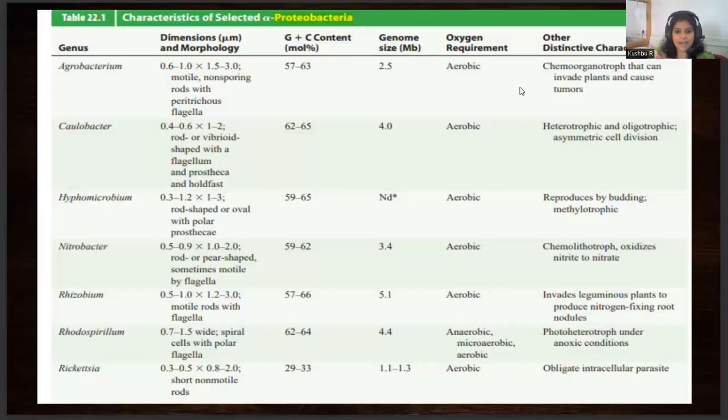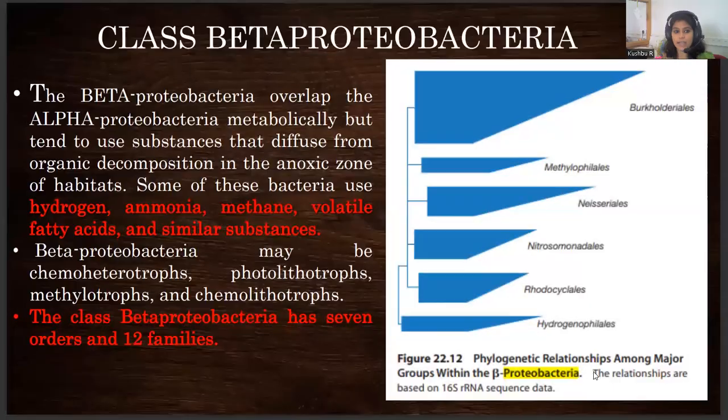So this is a consolidated table of alpha proteobacteria, which has numerous organisms under it: its morphology, G+C content, genome structure, oxygen requirement, and its distinctive characteristics. Then comes the beta proteobacteria. These are the organisms that have additional capability to oxidize hydrogen, ammonia, methane, volatile fatty acids, and similar substances. These have about 7 orders and 12 families under it.